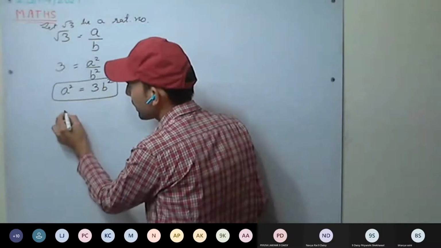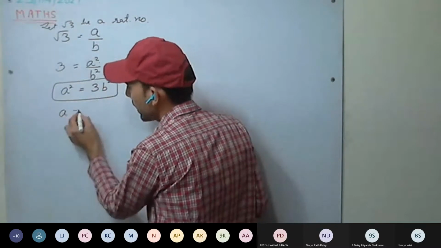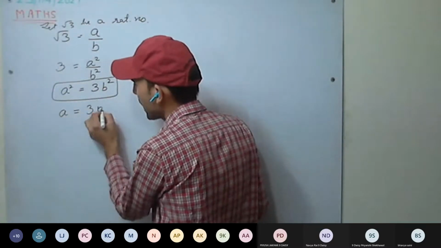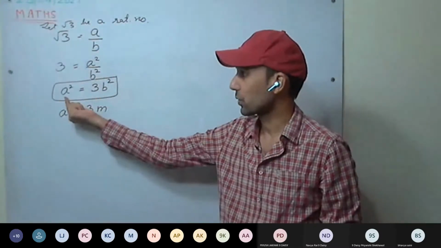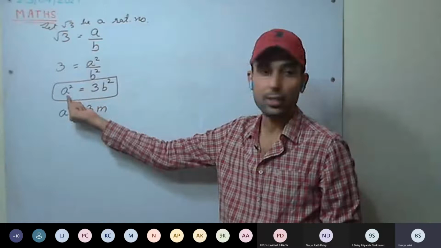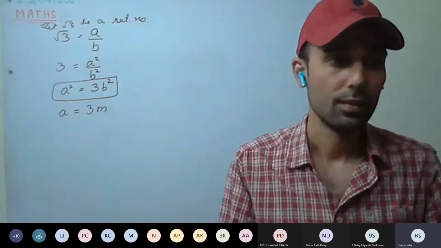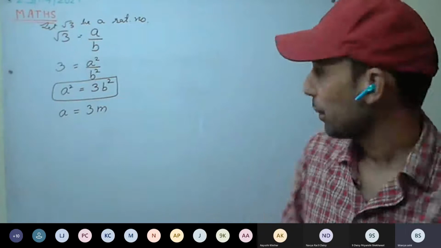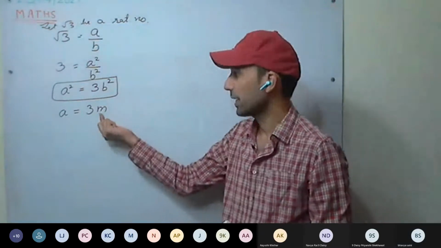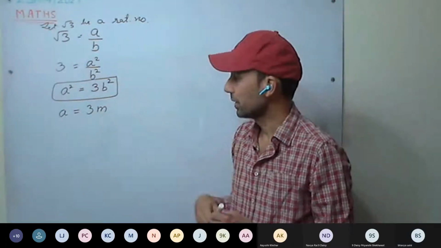Now we can take A equal to 3m. We can write it like this because 3 is a factor of A square, therefore 3 will be a factor of A. Sir, what is m here? M is any integer we have taken.